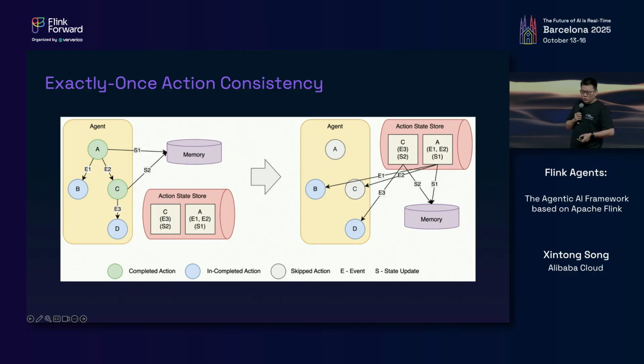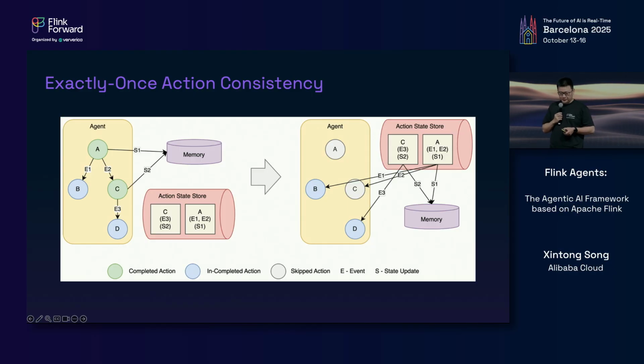So for agents, we need to make sure that each action is only executed once, so the side effect of the action only takes place once. This is called exactly once action consistency. To achieve this, we leverage an external action state store. The core idea is to remember which actions have been executed and their results, so that during the replay, we can skip the execution of the actions and get the results directly. The results consist of updates to the memory and also the emitted events.